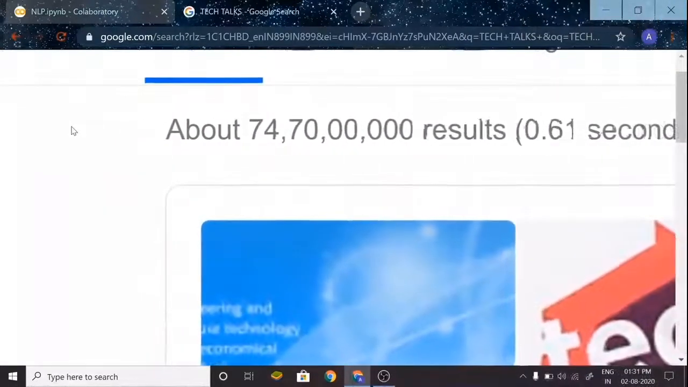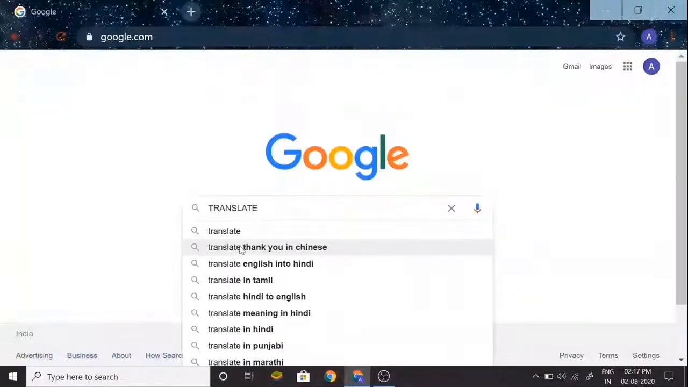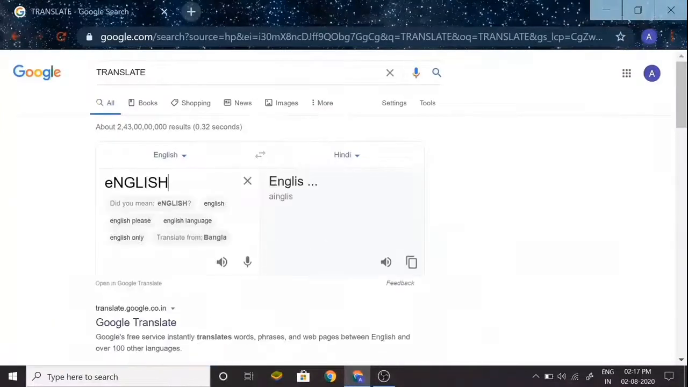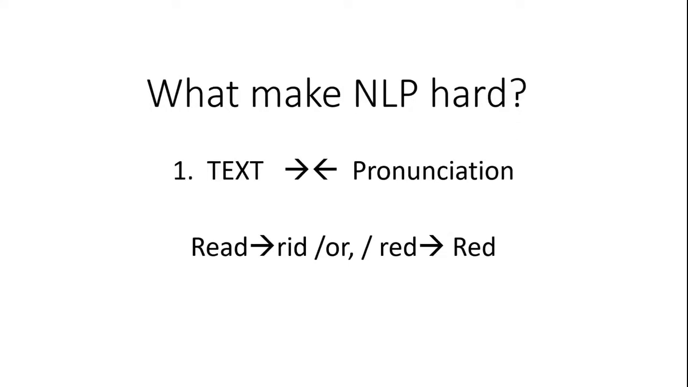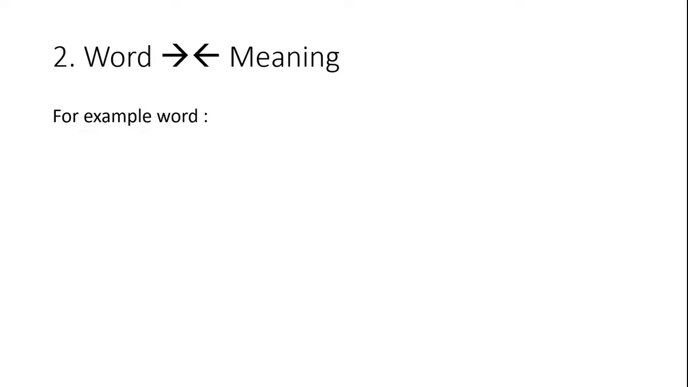How does a computer understand our language? Or how does a computer understand translations, English, Hindi, and other languages? What makes NLP hard? First, text and their pronunciation. What will the computer pronounce, read or read? Second, words and their meaning.